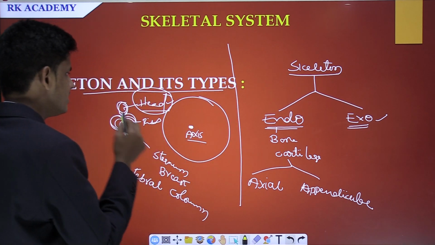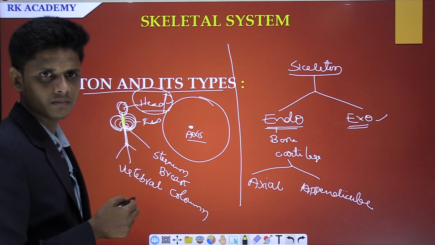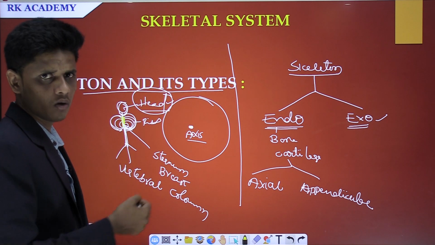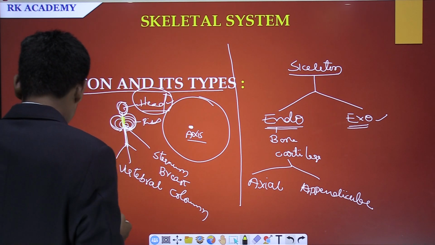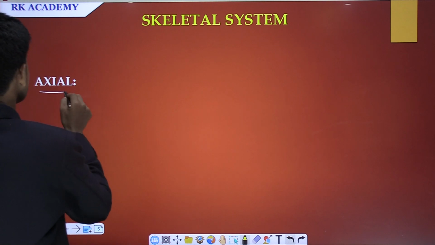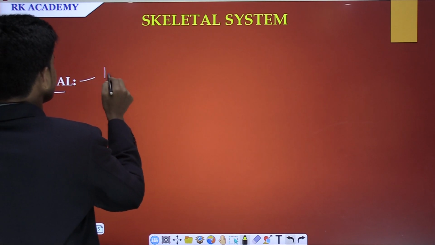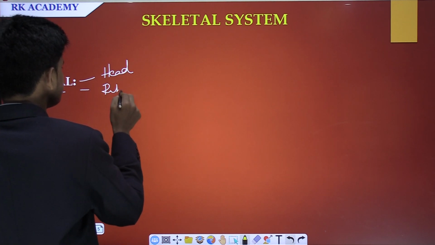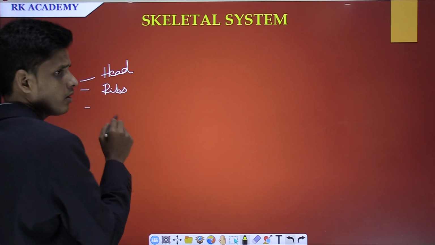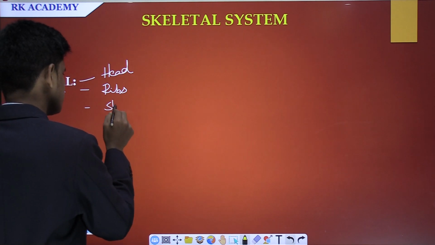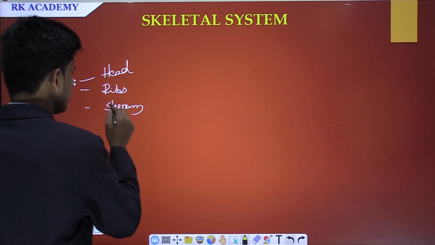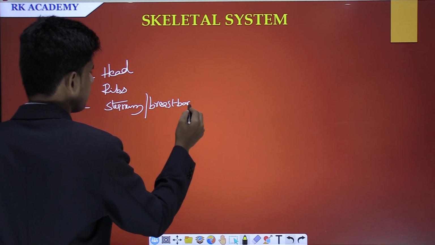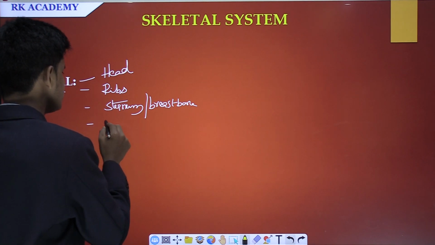Now we will discuss the axial skeleton, how many bones are there in the axial skeleton and where they are located. The axial skeleton includes the head, the ribs, and all those ribs get together with the help of a bone, that is sternum, the other name of which is breastbone, and another one is the vertebral column.